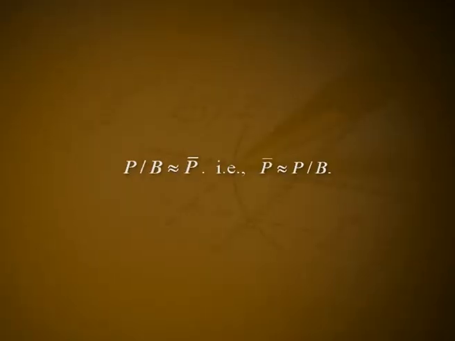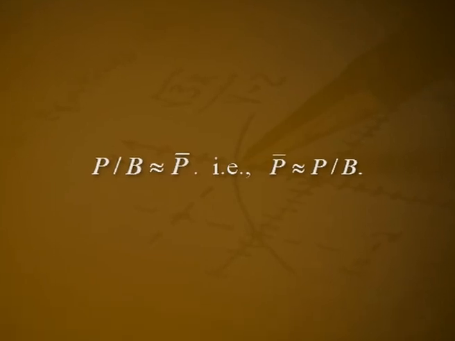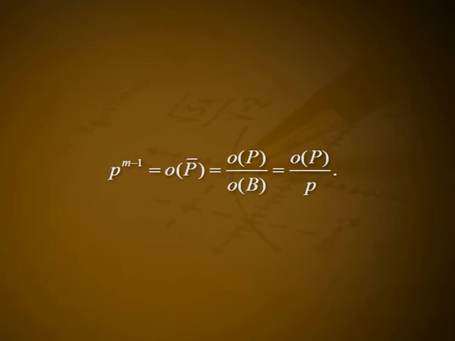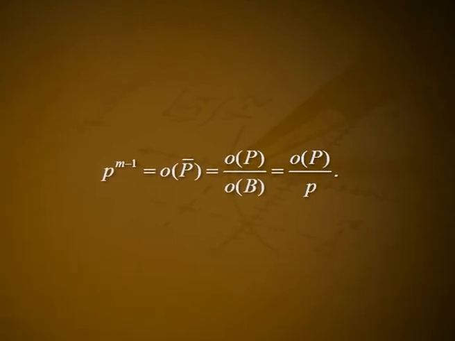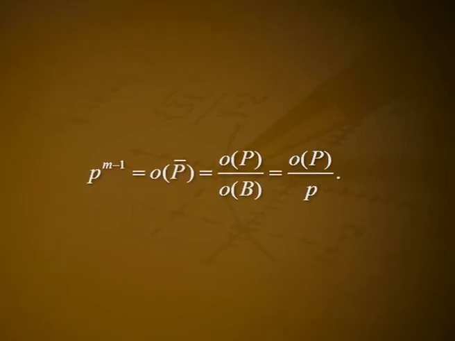Hence, P over B is isomorphic to P bar. Thus, p raised to m minus 1 is equal to the order of P bar, that is equal to order of P by order of B, that is equal to order of P by p. This results in order of P equal to p raised to m. Therefore, P is the required p-Sylow subgroup of G. Hence, in any case, G has a subgroup of order p raised to m. This completes the induction and so proves the theorem.